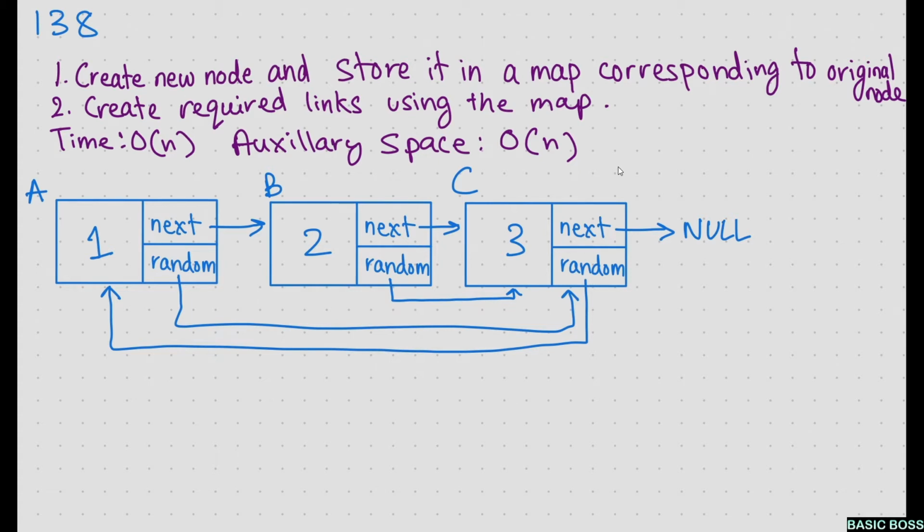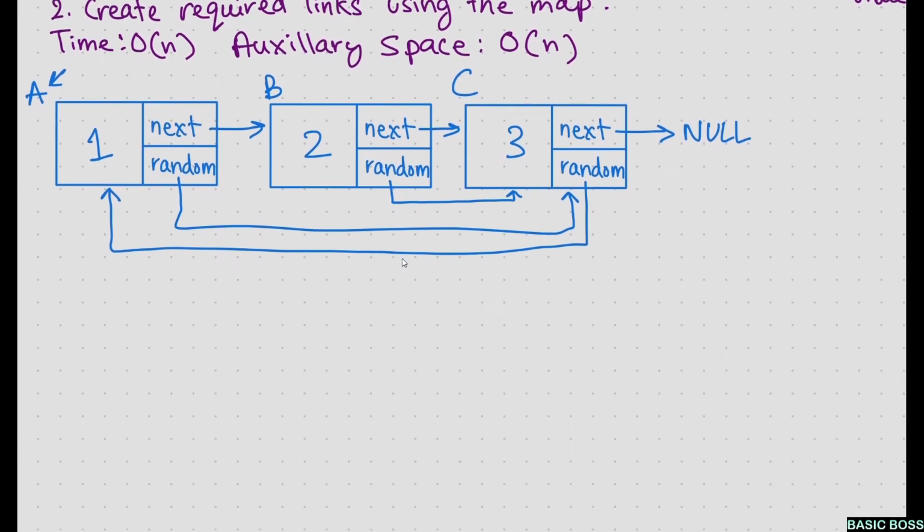So basically what we'll be doing is creating a node and storing it in a map corresponding to the original node. For each of the nodes in the original linked list, you'll be creating separate nodes and storing them in a map, to create a correspondence between them. Then once we have created the new nodes, we are supposed to create the required links. Like here you can see some of the links have been drawn. The same thing has to be done with the new linked list. So now let's see how the algorithm works.